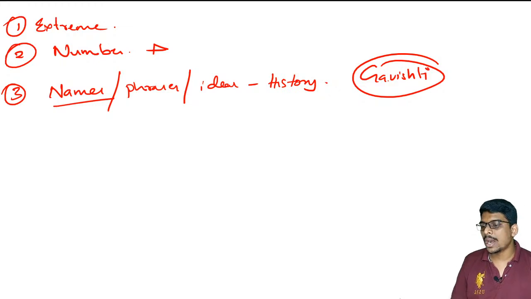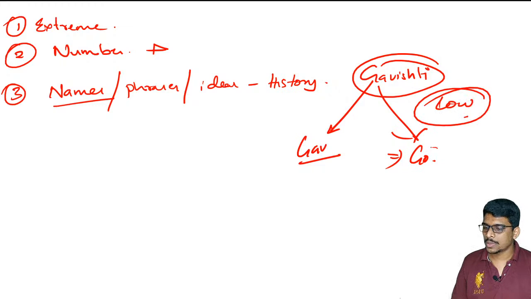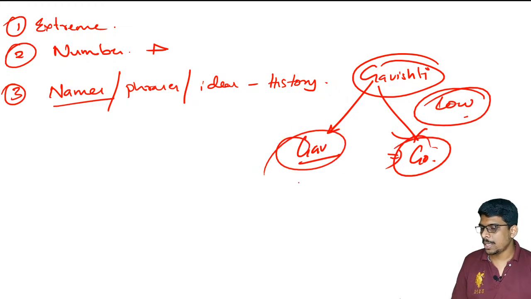For example, in the case of Gavishti, you can relate it with Gav or village. You can also relate it with Go or Go Mother or cow. It is actually related to cow. So you have identified that it will be related to Gav, village, or Go meaning cow.